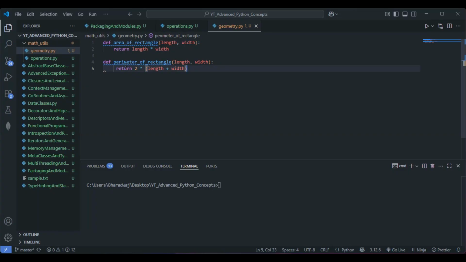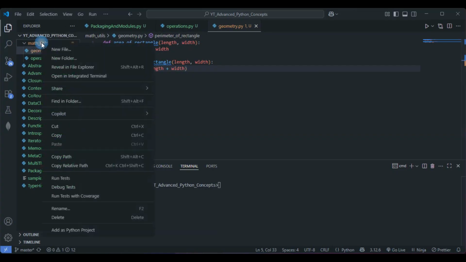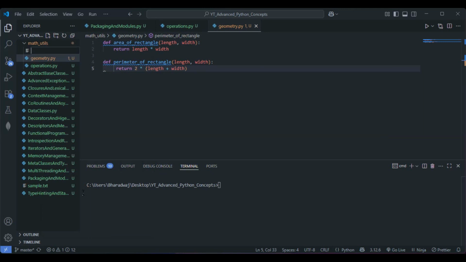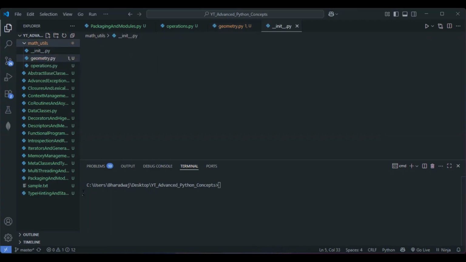So this is fine. Now let me go with one more file name here, init.py, the initialization part. Let's make this accessible at the package level.